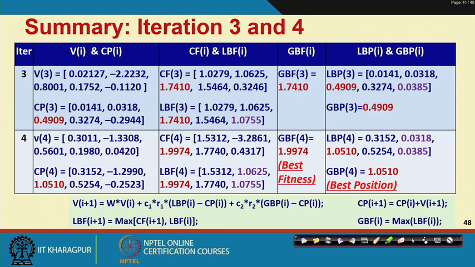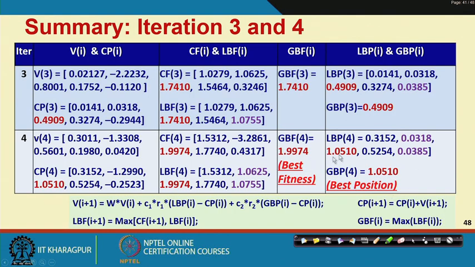Now, similarly, when you calculate for 2 more rounds, that is the 3rd iteration and the 4th iteration, we have found the global best after 4 iterations as 1.9974, and the global best position is 1.0510, right.